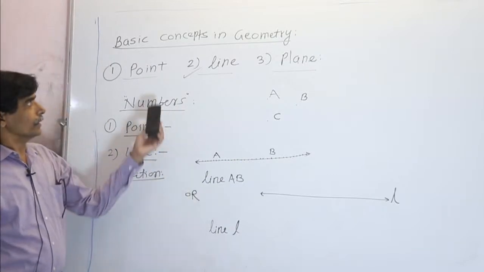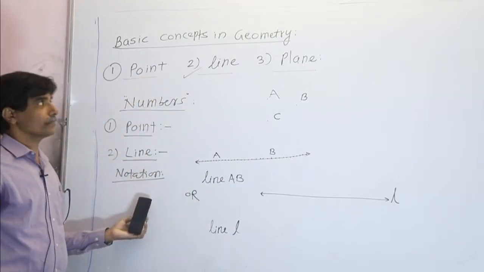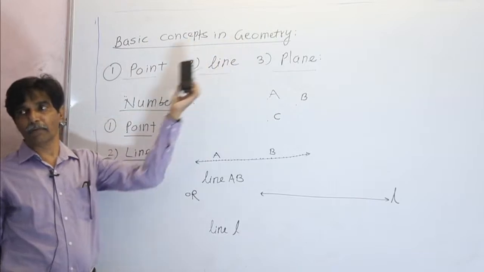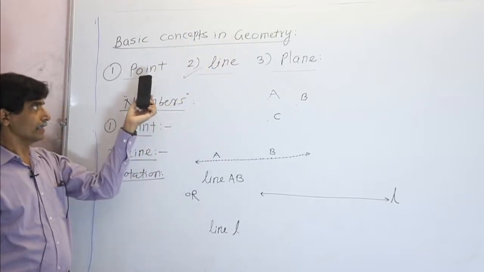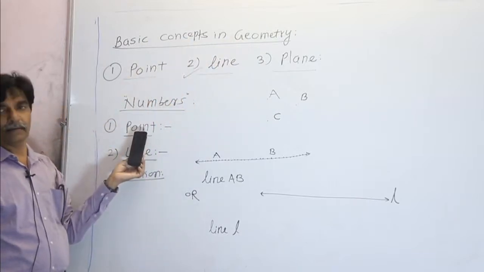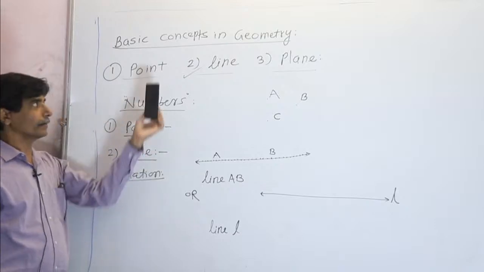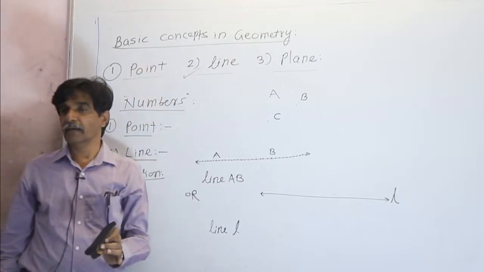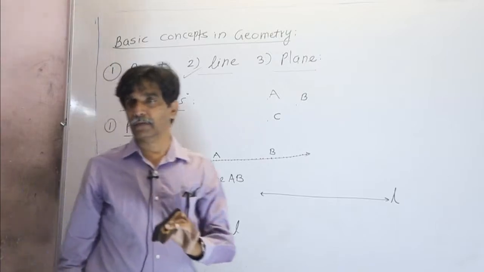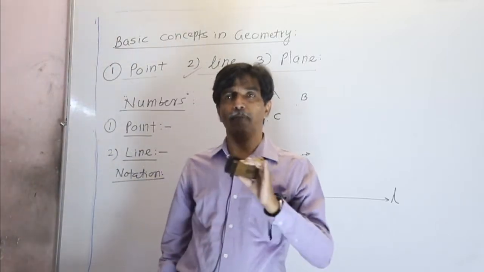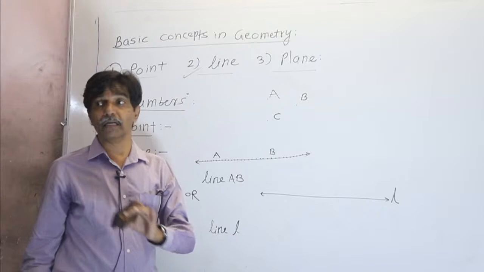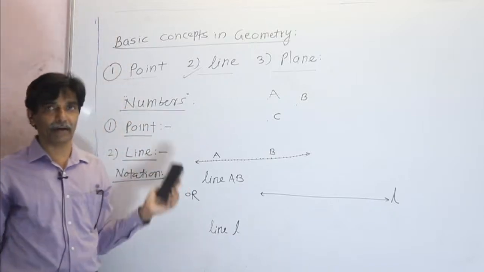So you learn these 2 terms in the basic concept. Once again I will revise this. Point and line are the basic concepts in geometry, and definitely you have to remember always that point and line are not defined terms. These are the undefined terms.